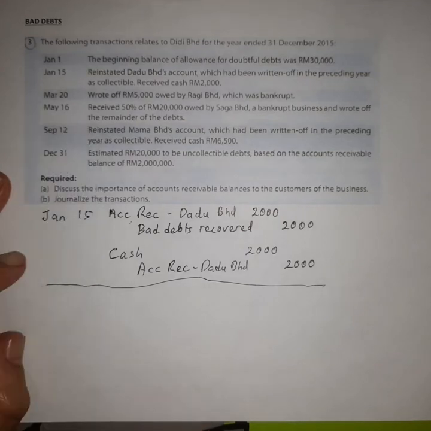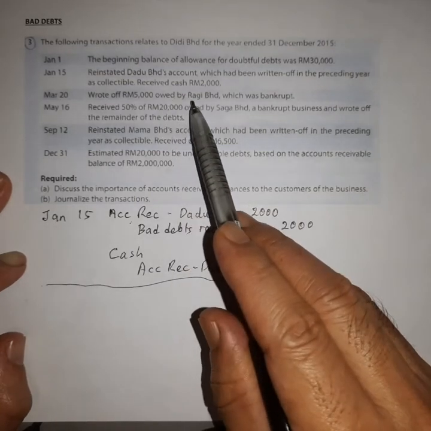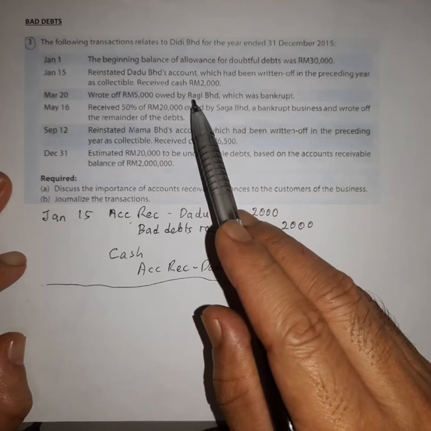Okay, the next transaction. 20th of March, wrote off 5,000 owed by Ragi Berhad, which was bankrupt. So these are the journal entries to record the write-off of an account receivable.